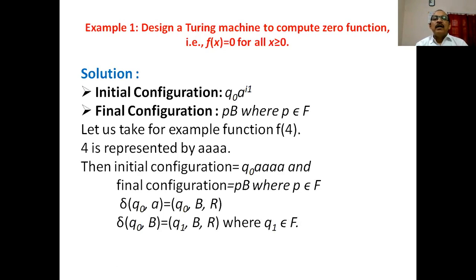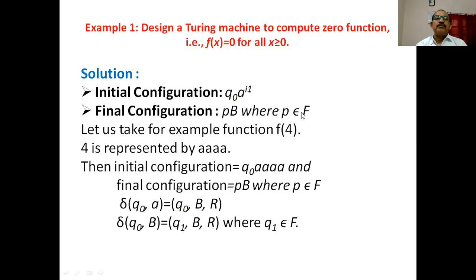Suppose the positive integer is 2. Then we encode the 2 as a followed by a. The final configuration in this case is PB. Here B is a blank symbol, and blank symbol means 0. And P is the element of the final state.